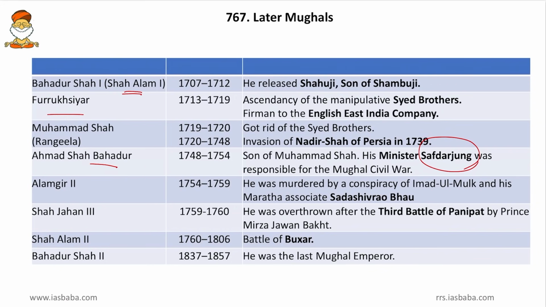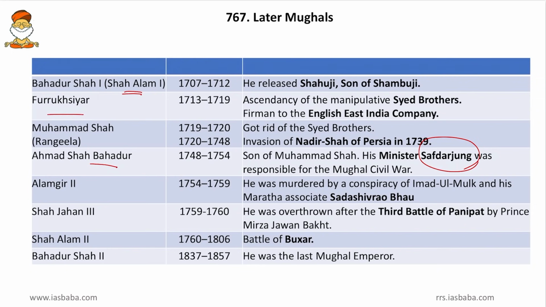Then Alamgir II, he was murdered by a conspiracy of Imadul Mulk and his Maratha associate Sadashivrao Bhau. Yes friends, from Alamgir II onwards, Marathas played a prominent role in the personal administration of the Mughals. So this is one of the greatest events of Indian history. Then Shah Jahan III, he was overthrown after the third battle of Panipat by Prince Mirza Jawan Bakht.